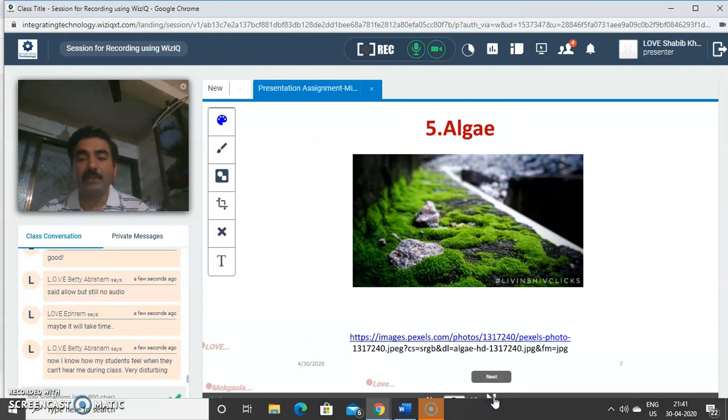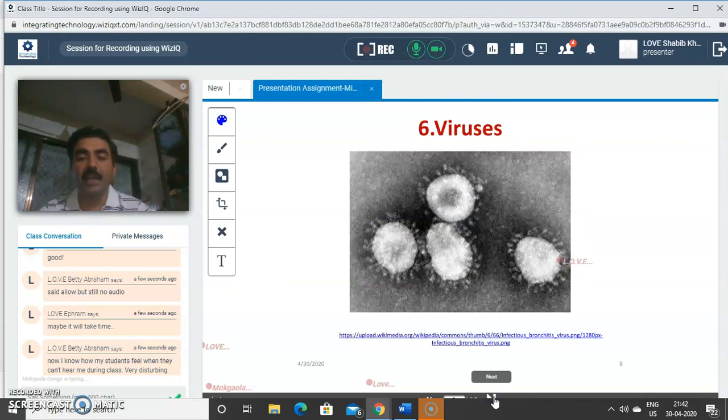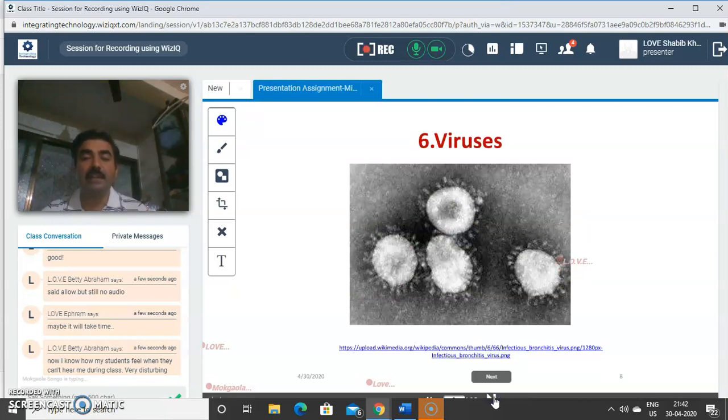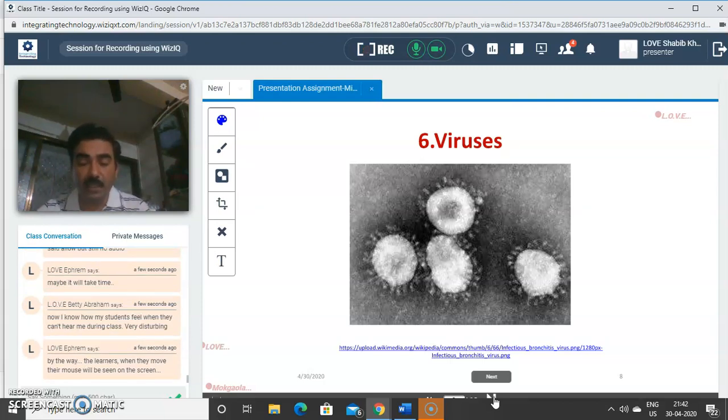Next is algae. These are the ones which are capable of surviving in damp conditions. You can see the typical green color because they are capable of producing a pigment called chlorophyll, because of which they can produce their own food material. And the next and the last one is viruses. Viruses we know very well, these are very minute. At the tip of a needle millions and billions of viruses can sit. You can't call them microscopic, they are ultra microscopic. The size is in terms of nanometers. Viruses need a live host cell for growth. You cannot cultivate them in the laboratory.